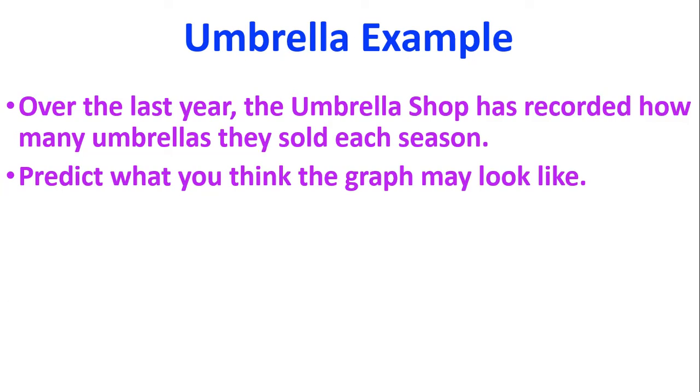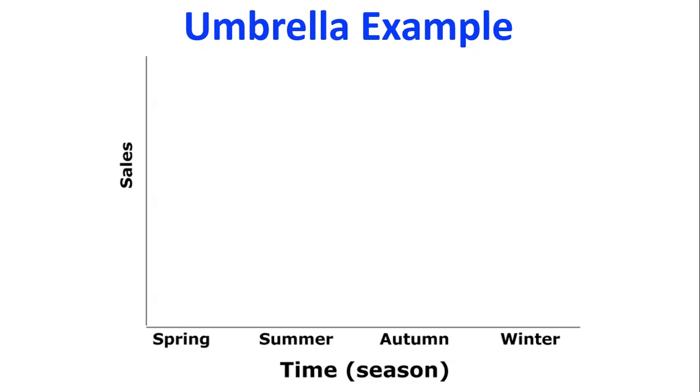So let's have a look at an example. Let's take some umbrellas, okay? What we want to know is how many umbrellas have they sold every season? And we want to first of all just understand what the graph might look like. So we're going to predict this. I've got the axes set up. On the bottom axis, my horizontal axis, I've got the time. In this case it's the season: spring, summer, autumn, winter. And on my vertical axis is my sales, and that's the sales of my umbrellas.